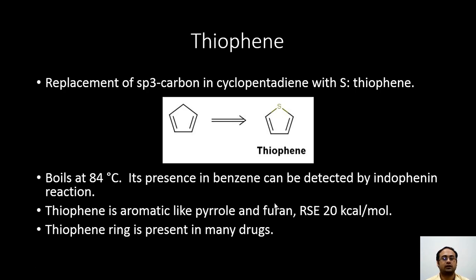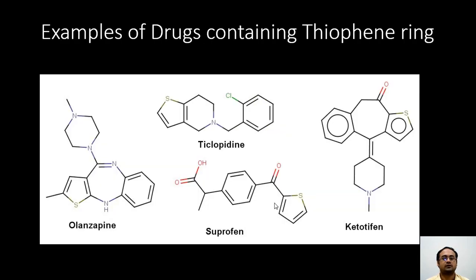This thiophene ring is present in many drug-like compounds, and here are some of the examples. Olanzapine, which is an antidepressant drug, contains the thiophene ring. So does suprofen, which is an anti-inflammatory drug. Some of these thiophene ring containing compounds lead to reactive metabolite formation and toxicity, and there are many other examples of useful drugs which contain a thiophene ring.